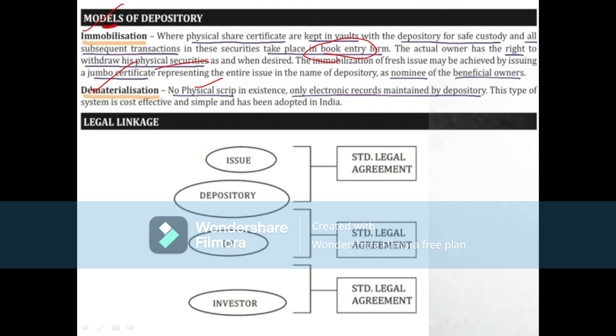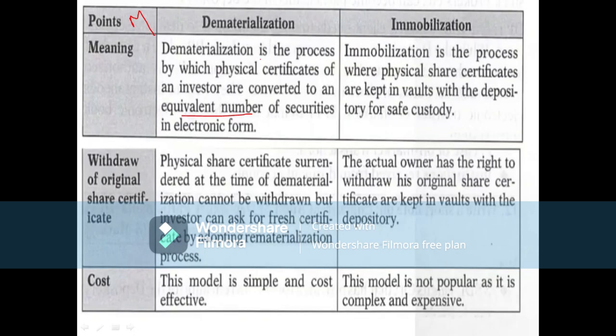Coming to dematerialization, there is no physical script in existence, only electronic records maintained by the depository. This type of system is cost effective and simple and has been adopted in India. So this is dematerialization, and immobilization is nothing but the physical share certificate. These two are the models in depository.